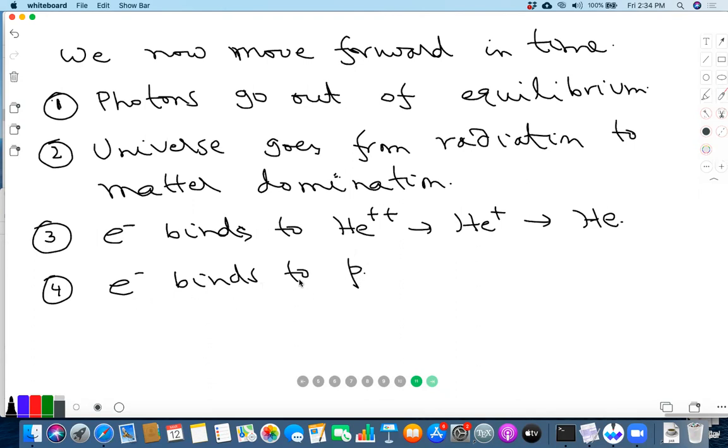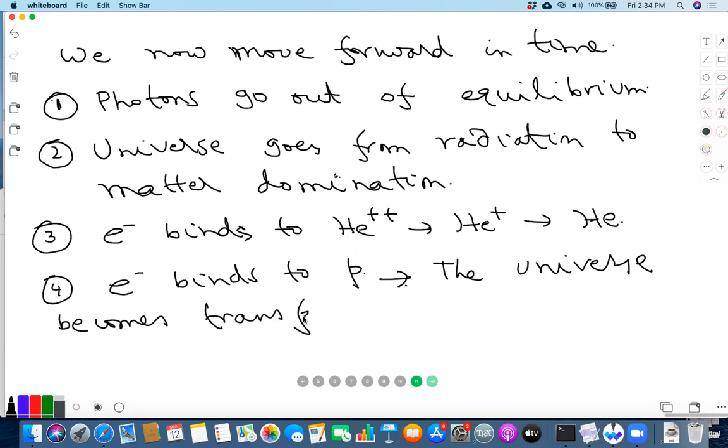But this one, as we have discussed, and we will discuss it in a little more detail later, is important because this is the time at which the universe becomes transparent. So the CMB today gives an image of the universe at this time.